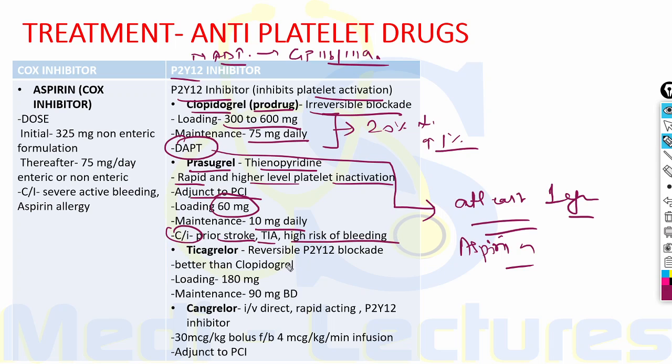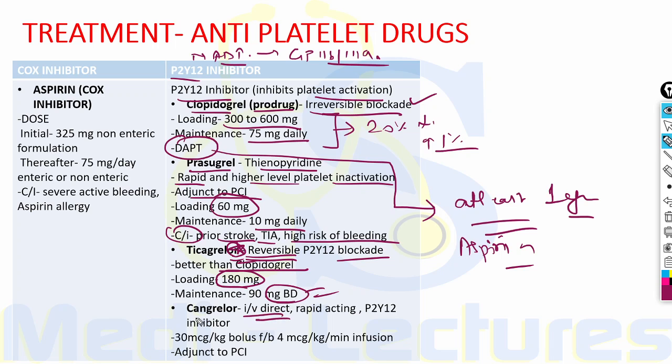The ticagrelor is reversible. It is a very important point. As the clopidogrel was irreversible blockade, the ticagrelor gives reversible P2Y12 blockade. It is better than clopidogrel with a loading dose of 180 milligram and a maintenance of 90 milligram BD.